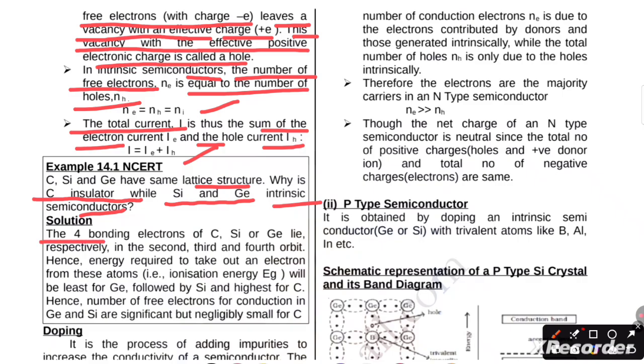Now, the four bonding electrons of C, Si or germanium lie respectively in the second, third and fourth orbit, and hence the energy required to take out the electron from these atoms, the ionization energy, will be least for germanium, followed by silicon, and highest for carbon. Hence the number of free electrons for conduction in germanium and silicon is significant but negligibly small for carbon.